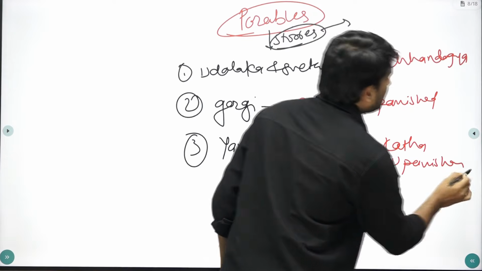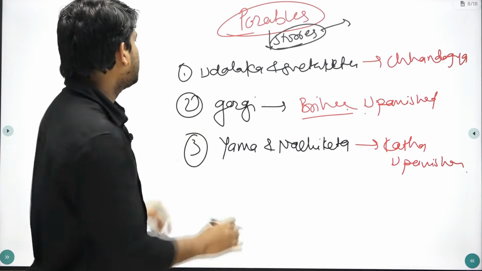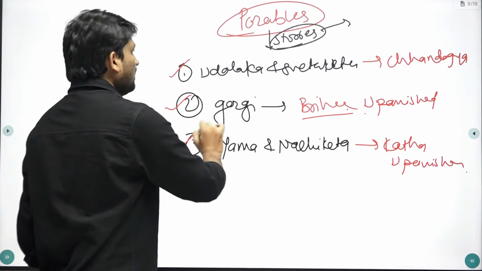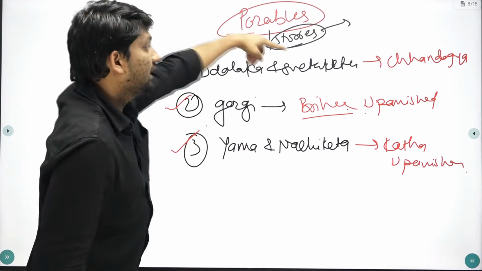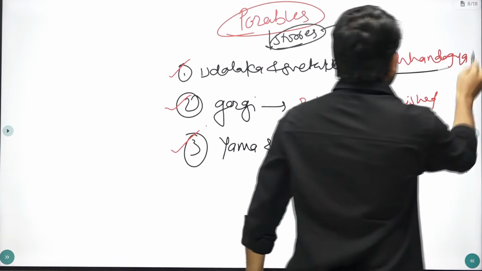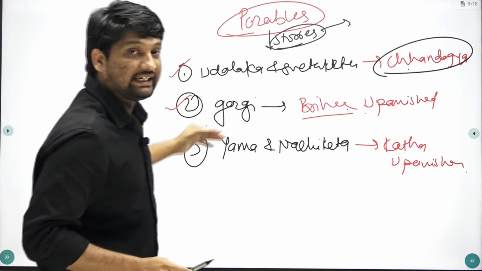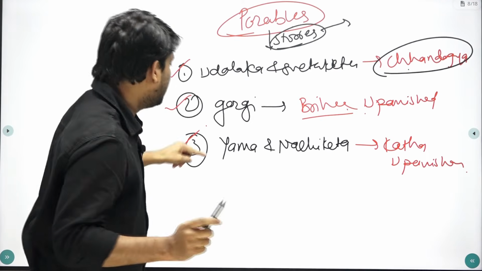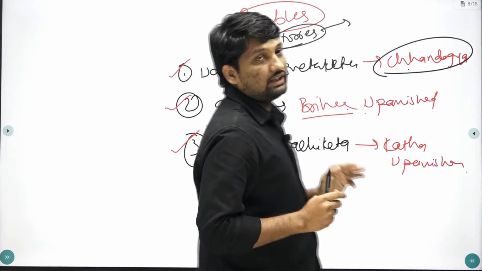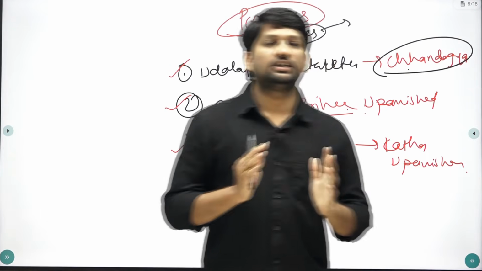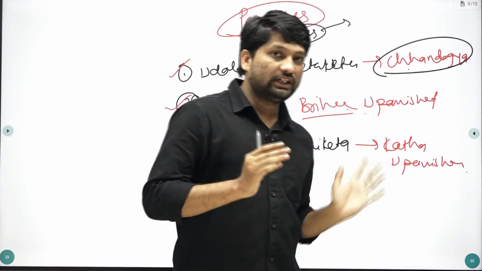There are different parables in these Upanishads, but you just have to remember 3 parables for your exam. First is the story of Uddalaka and Shvetaketu in Chandogya Upanishad, then the story of Gargi in Brihadaranyaka Upanishad, and then the story of Yama and Nachiket in Katha Upanishad. So these are the important things about the Upanishads.